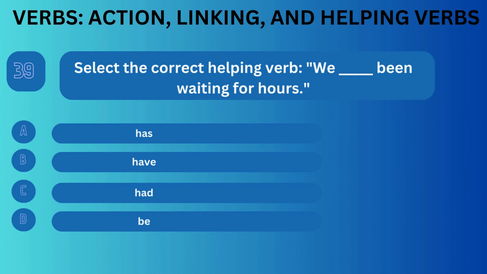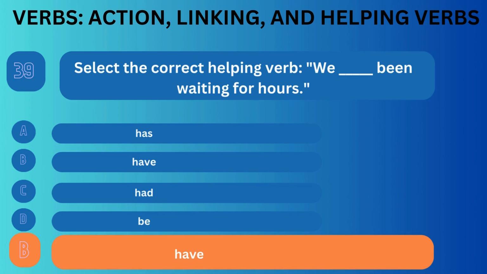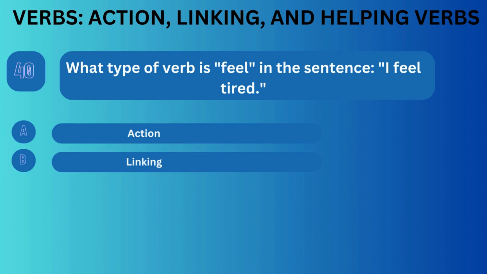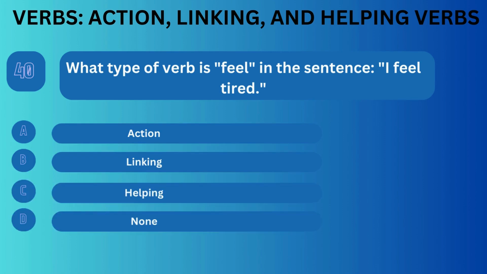Correct answer is B. Question number 40. What type of verb is feel in the sentence? I feel tired. Option A, action. Option B, linking. Option C, helping. Option D, none.